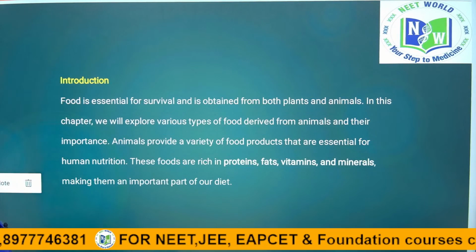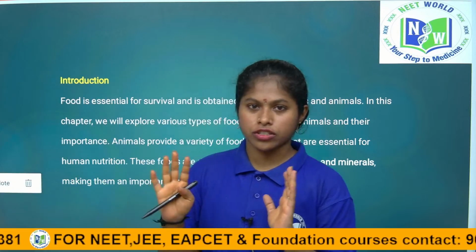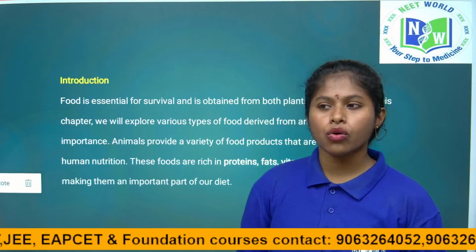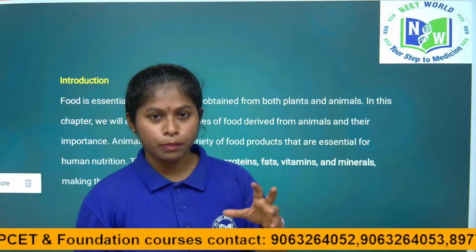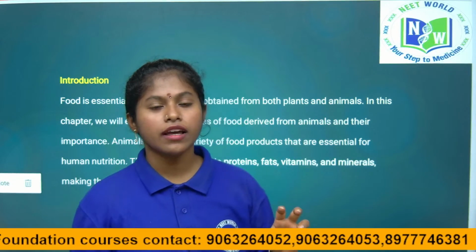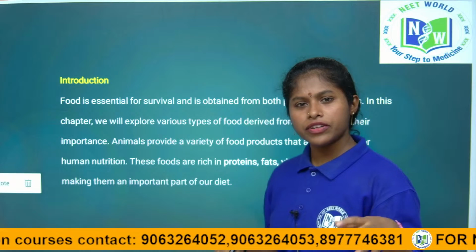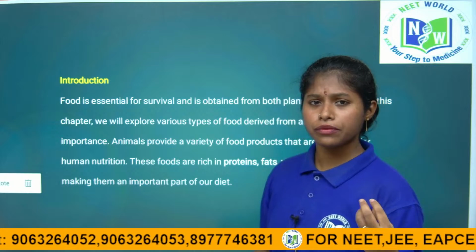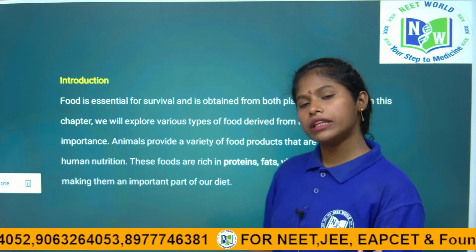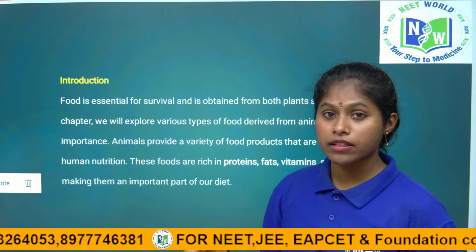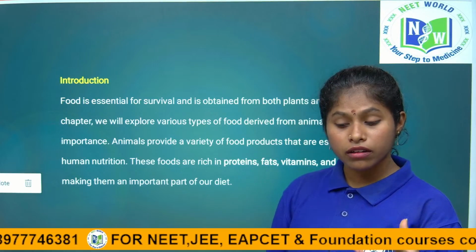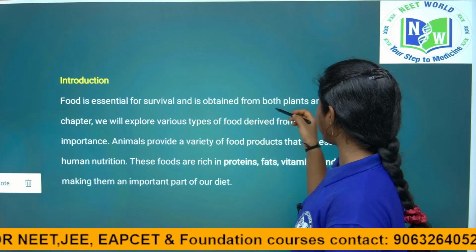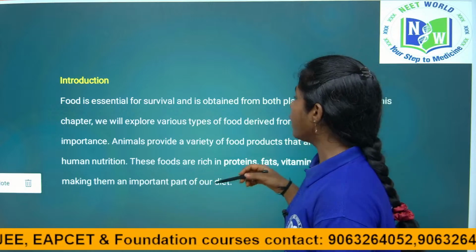See here, food is very essential. Food is the energy fuel for humans, not only humans, for every organism, right. So, mainly humans depend on both plants and animals, right children. From plants we directly yield the crops and take the food which we require. And for animals, for what purposes are we raising particular animals? So, food is essential for survival, and we obtain food from both plants and animals, right.